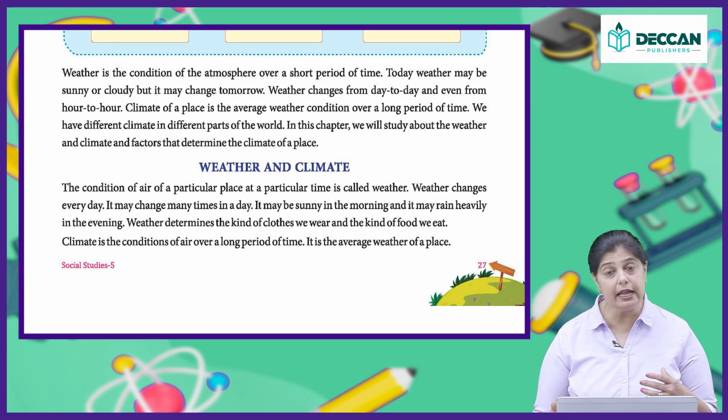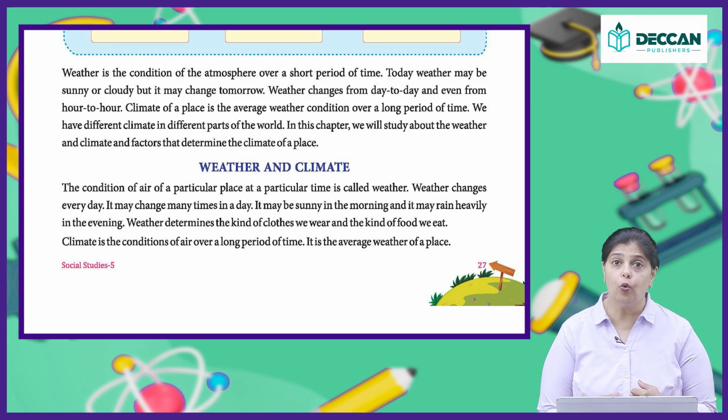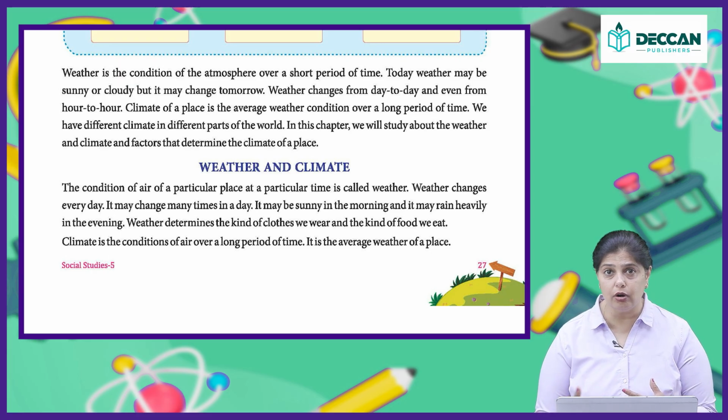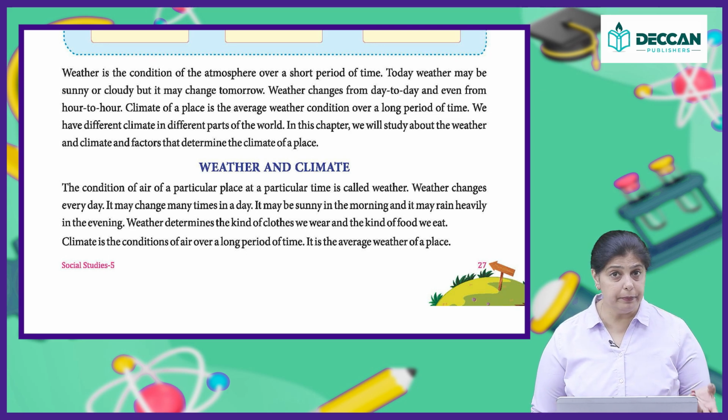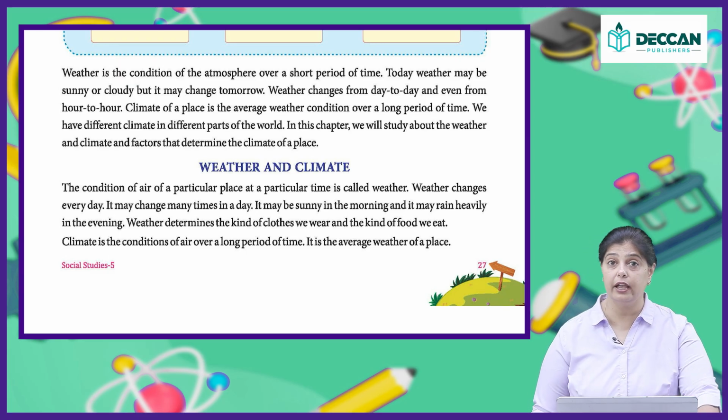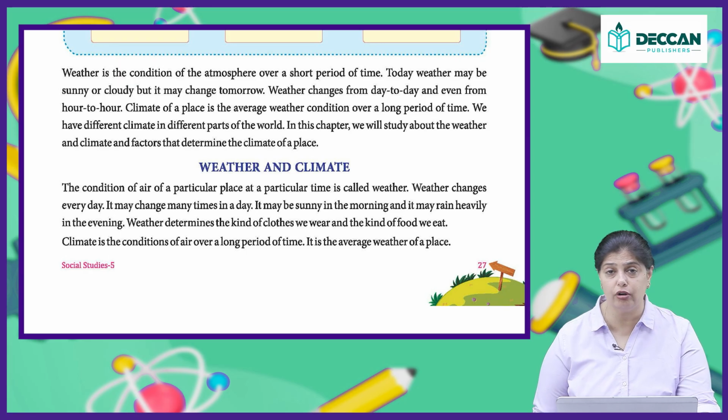So likewise, in a day, you are looking at different changes in the weather, from cold to rain to heat coming from the sun. It can keep changing over a short period of time. Today the weather may be sunny or cloudy, but it may change tomorrow. Weather changes from day to day and even from hour to hour. We cannot say that it's going to stay as it is every time. It can change at any moment.